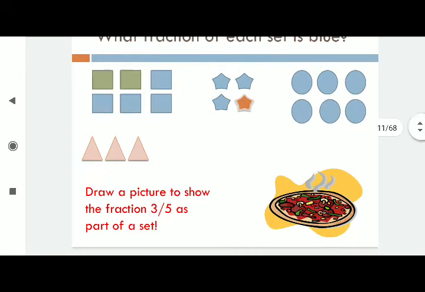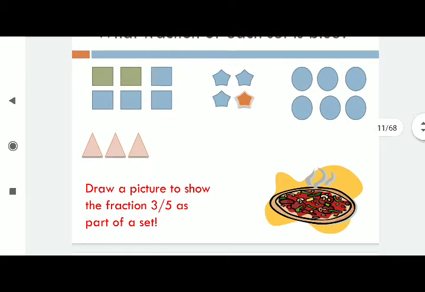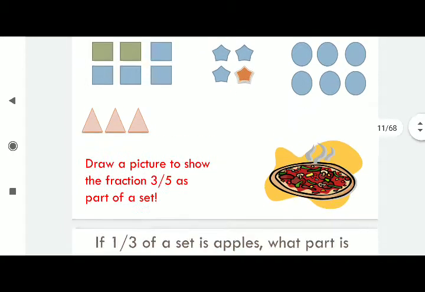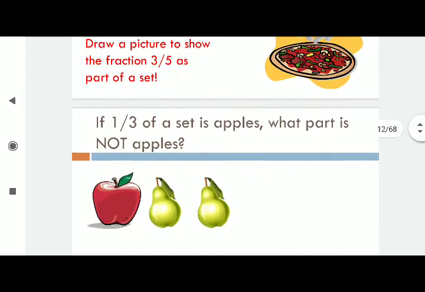So draw a picture to show the fraction 3 by 5 as parts of a set. Now 3 by 5. So take 5 equal parts, triangles, rectangles, squares, stars, your own wish. Take the 5, 3 are colored. So children, once you do this worksheet or these sums on your own, I can understand that you have a basic idea. Okay, then I'll go with the 7th class main concepts.